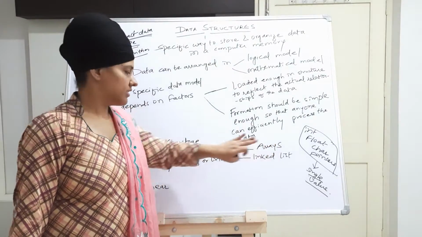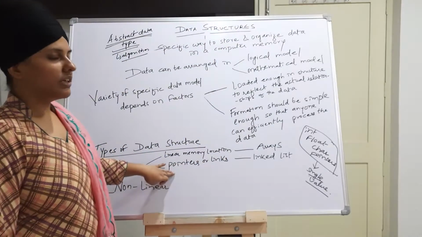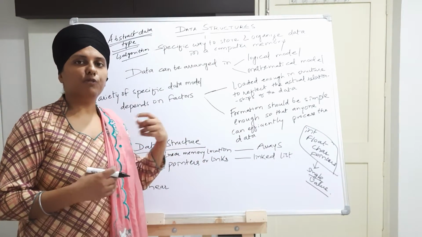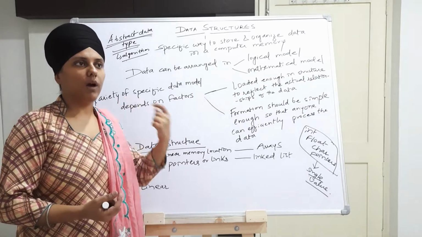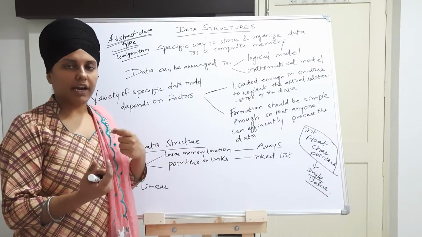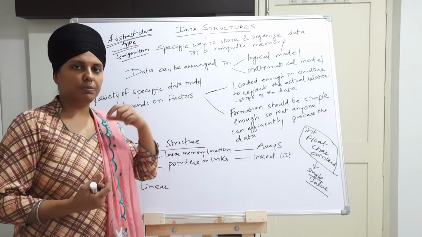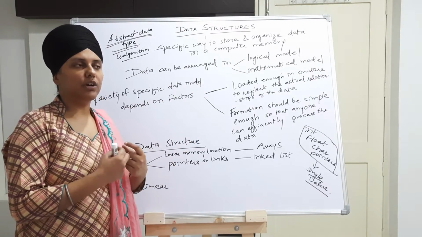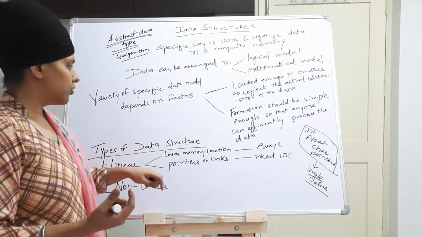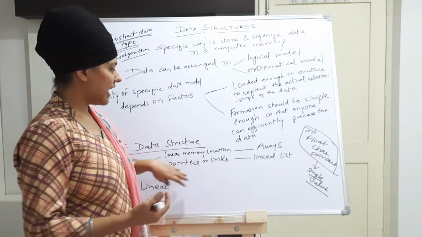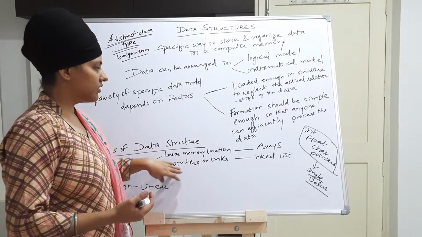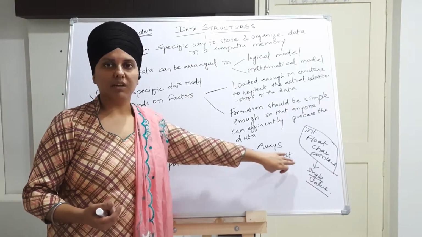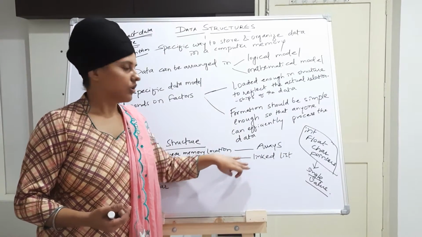and that data structure is nothing but arrays. Next, the data is represented with the help of pointers or links from one data to another, and one data to its previous data and the data to its next data. So that link should be represented by pointers or links. That data structure is nothing but a linked list.